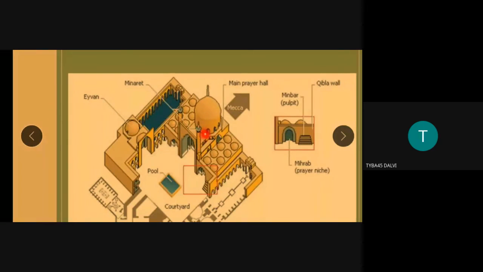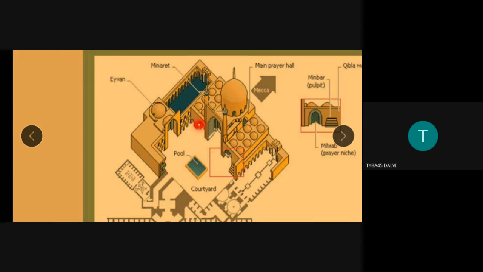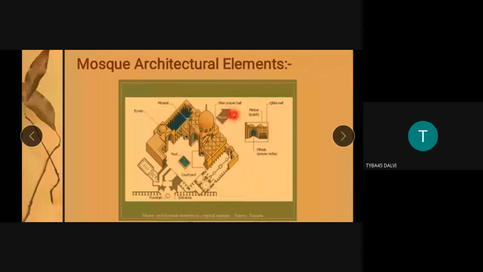As you know, this is the niche, the main prayer hall. This is the niche, and this is the mihrab. As you can see the mihrab over here, it shows the direction towards Mecca. So all the Muslim followers used to prostrate in this prayer hall towards the direction of Mecca. And this is the minaret, as you see.